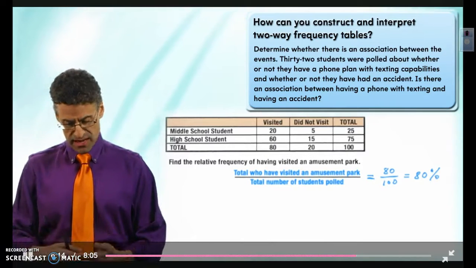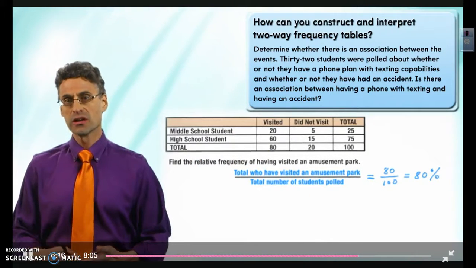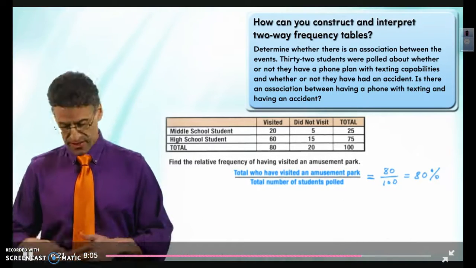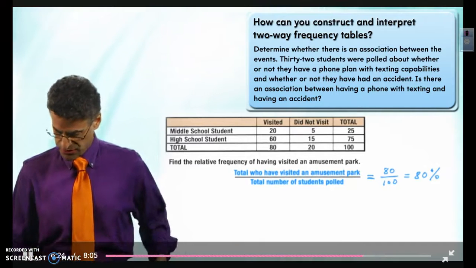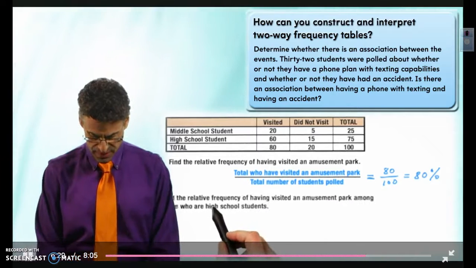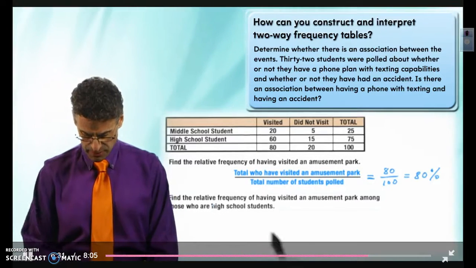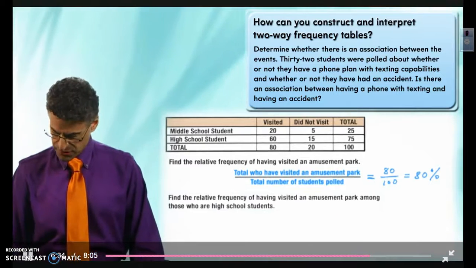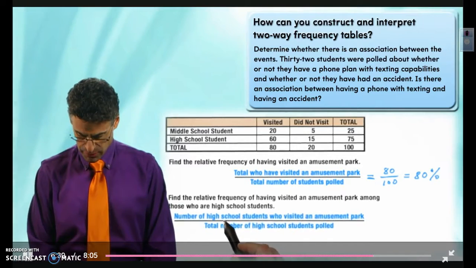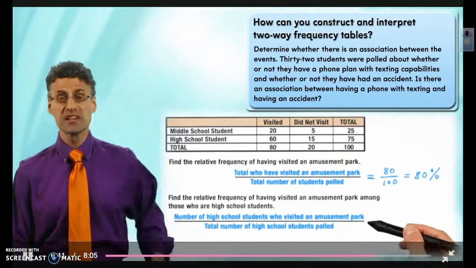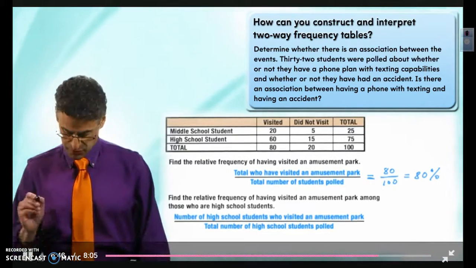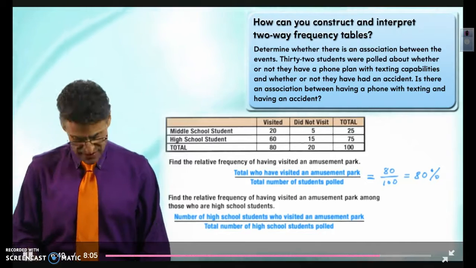What we want to see is if there's an association with being a high school student. That is, do high school students tend to go to amusement parks more or less than the middle school students? That's what we're looking for. So what will we do next? Next we find the relative frequency of having visited an amusement park among all those who are high school students. Here is the ratio we want to look at: the number of high school students who visited an amusement park to the total number of high school students polled. So now we're just looking with respect to the universe of high school students.